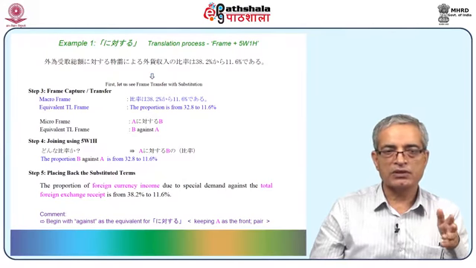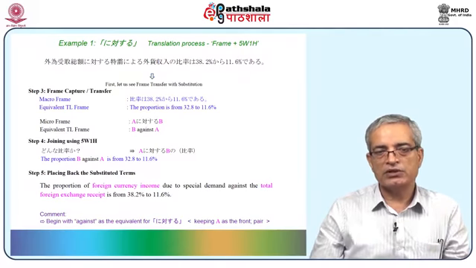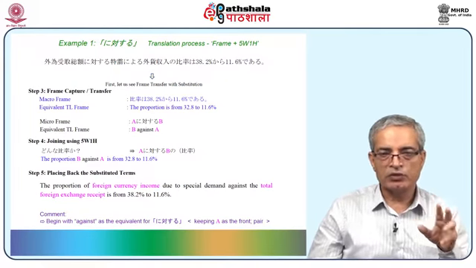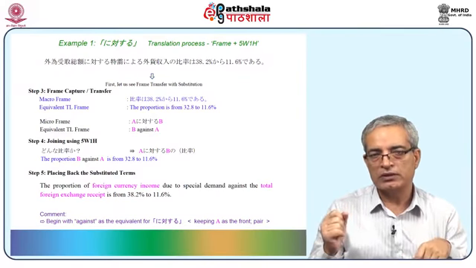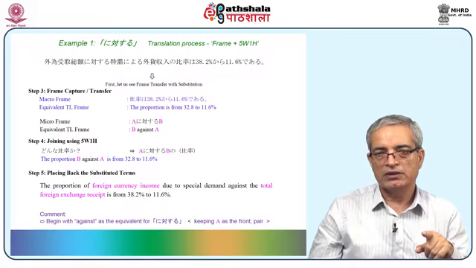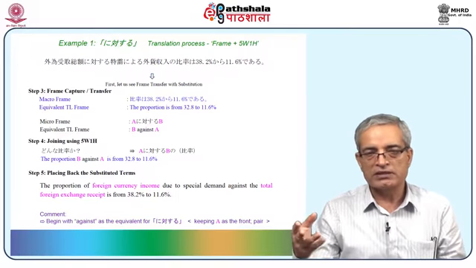And the translation comes as the proportion B against A is from 32.8 to 11.6%. When you read with substituted components, it will not make good sense. So you'll have to put back the content, then only it will make sense. So let's do that. Placing back the substitute terms, make it the proportion of foreign currency income due to special demand against the total foreign exchange receipt is from 38.2% to 11.6%. It makes sense now.